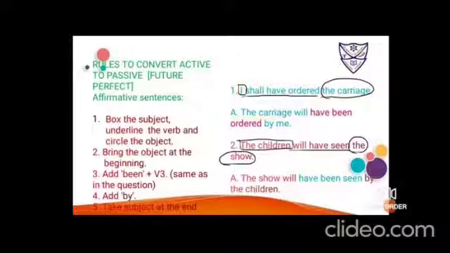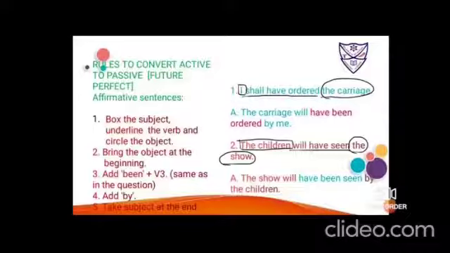As I have told you, in passive voice we'll see the object and use will or shall. So it is object, the carriage, third person, that is it. So I'll be using will. And have. Okay, so it becomes will have. Then add the additional word be and been. Immediately beside that add the verb in its third form v3, that is ordered. Add by and take the subject at the last, that I changes to me. So it sounds, the carriage will have been ordered by me.